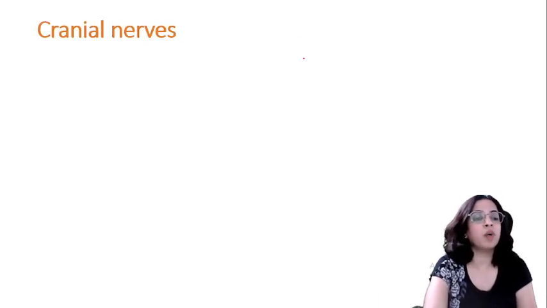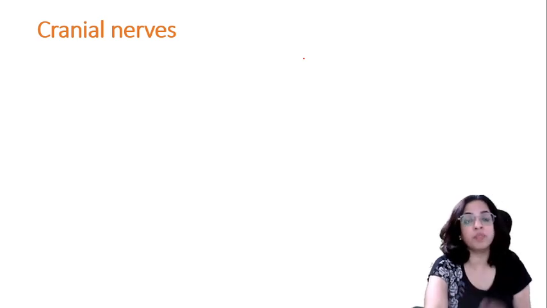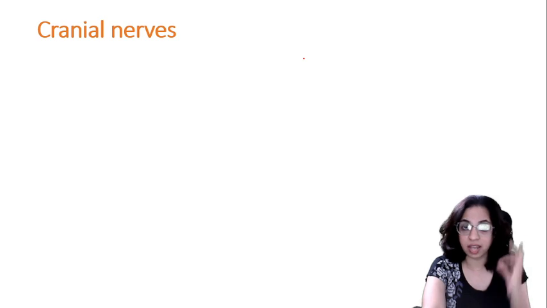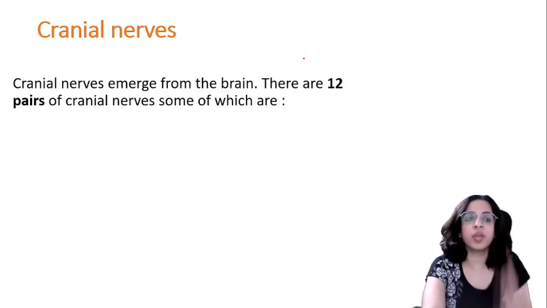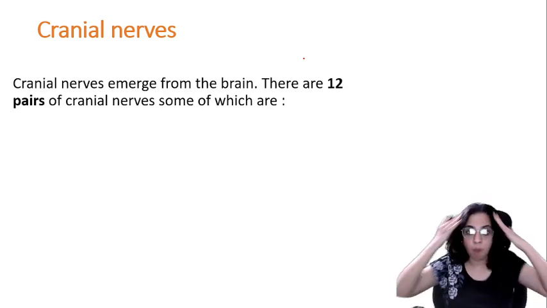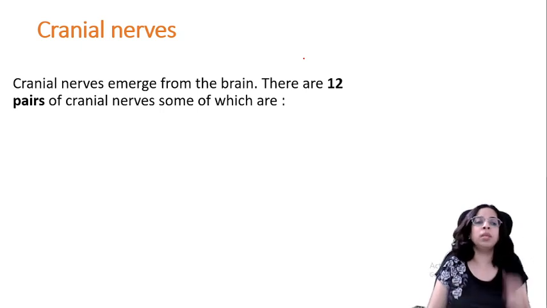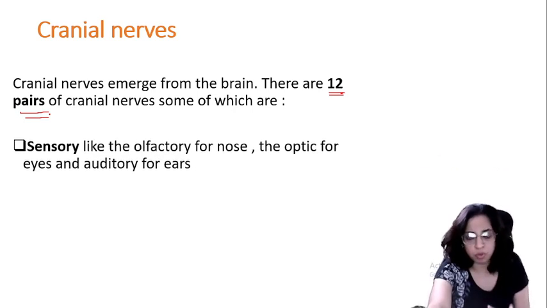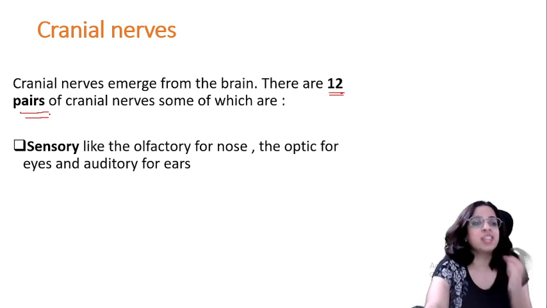First, let's talk about cranial nerves. This is very important from examination point of view. You have to learn whatever is there in the slide by heart. Okay. Cranial nerves emerge from the brain. There are how many pairs of cranial nerves? 12 pairs of cranial nerves. Okay. So you don't have to learn all 12 of them. So you just have to learn few examples like sensory nerves.